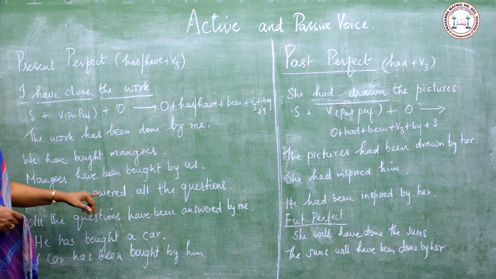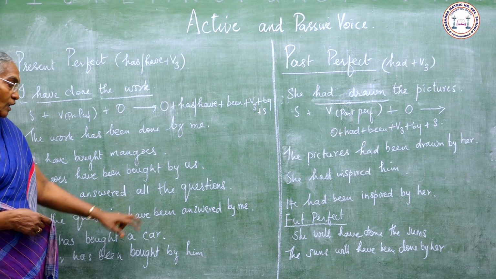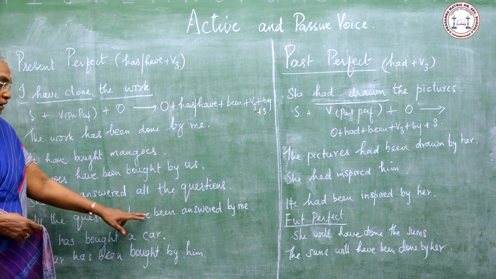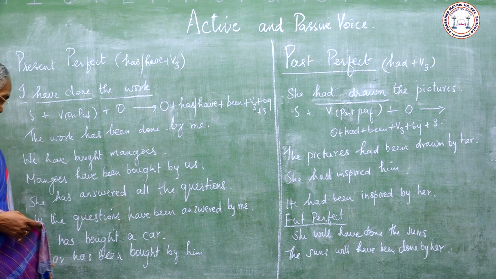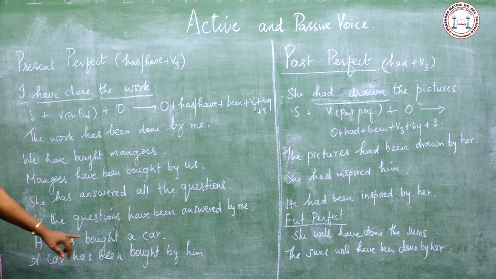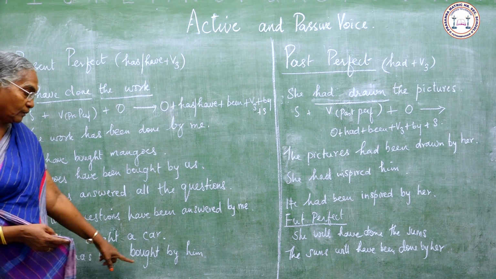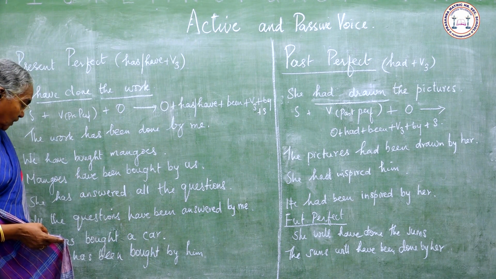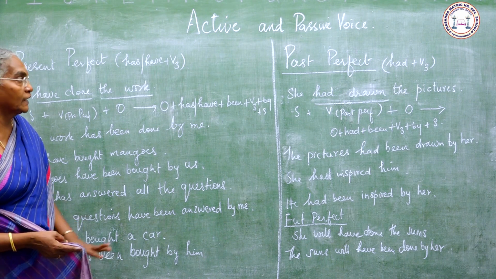She has answered all the questions. All the questions is plural. All the questions have been answered by her. He has bought a car. A car has been bought by him. Car is singular, so we use has.